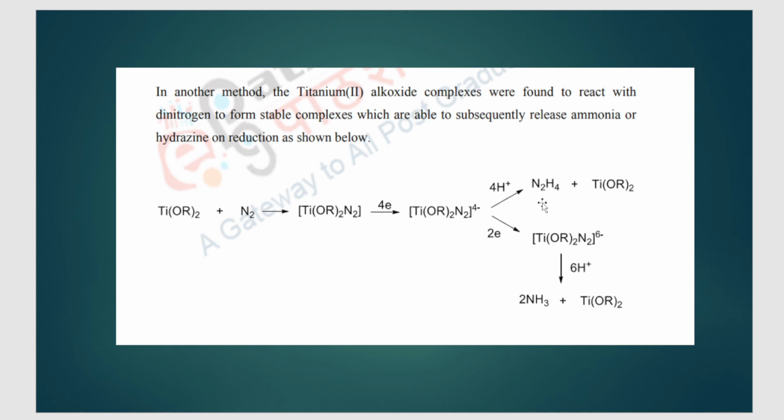So there is an intermediate formation here, but this intermediate is very stable. What is the reason, student? Because of complexation. This is a complex formation reaction, and because of complexation, the intermediate is stabilized. That is why we are using the dinitrogen complex.